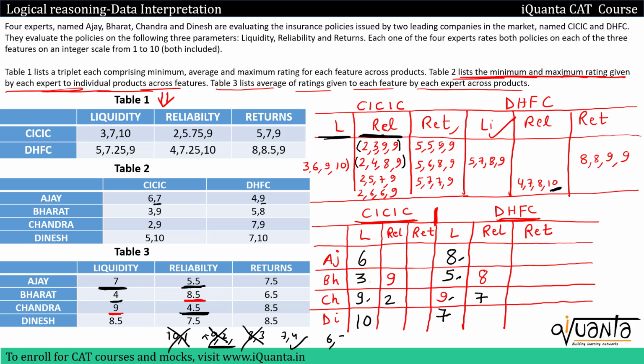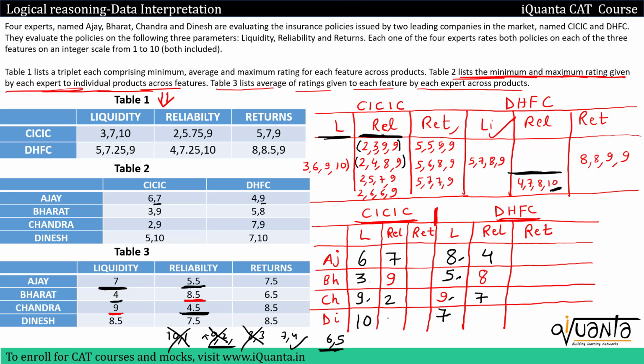We could have taken 6 5 as well, but then you will have to fill 6 over here and 5 over here. In that case, we should have 5 8 7 in one of these pairs above, but we have only 4 7 8 10. 5 is not there, so we won't be taking 6 5 here. I'll be putting only 7 4, and 7 4 is possible. So I'll write 7 over here, 4 over here.